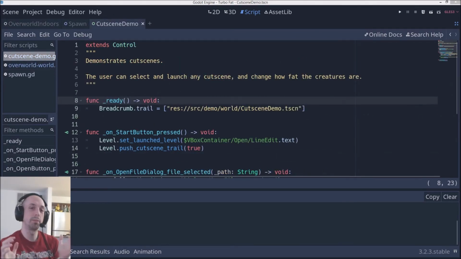So TurboFat's a little bit unique in that, at least in my vision for it, the creatures aren't all a fixed size. You could have creature A who's in a very important cutscene, and you feed them way too much, and now they're enormous. So I needed to make sure the cutscenes would work no matter how big or small the characters were.